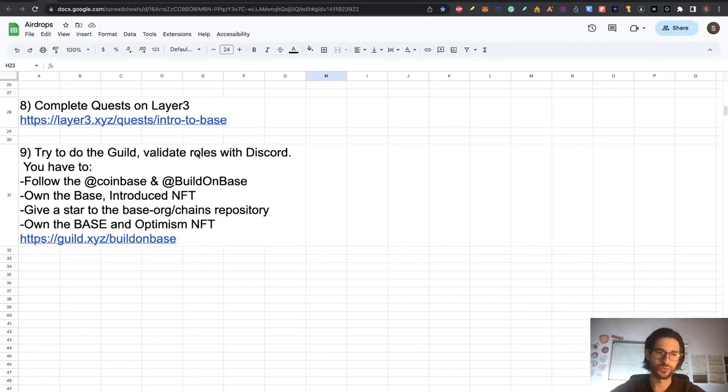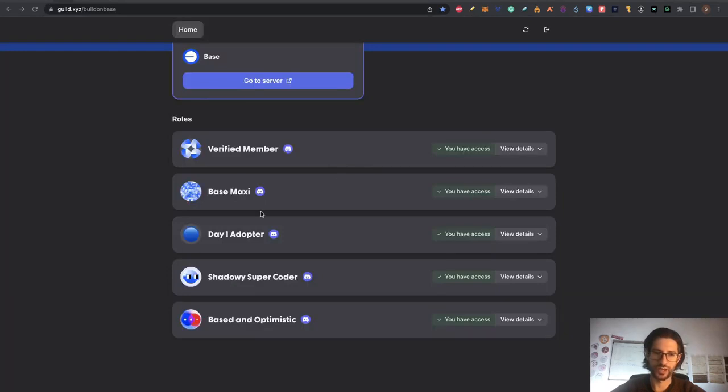Also, you are going to need some NFTs. You have to follow Coinbase and Build on Base. On the Base, Introduce an NFT. Give a star to the Base org change repository on GitHub. And on the Base and Optimism NFT. So go to the guild and you can see that I have all this completely done.